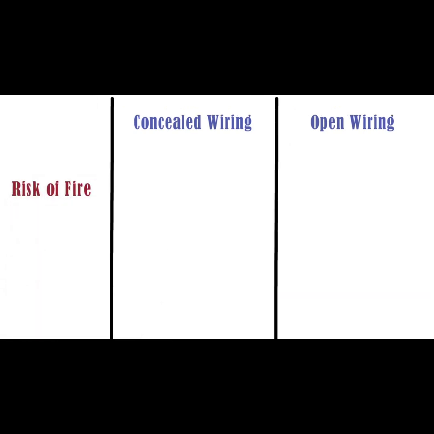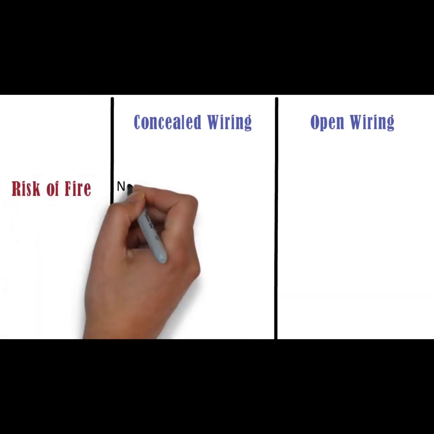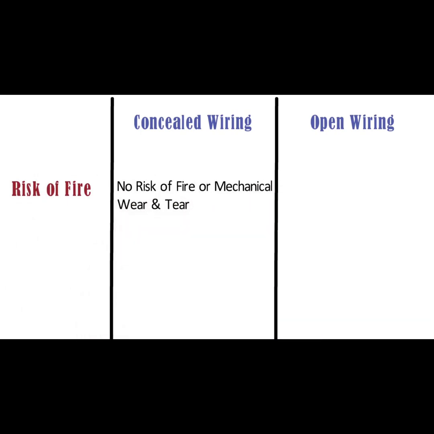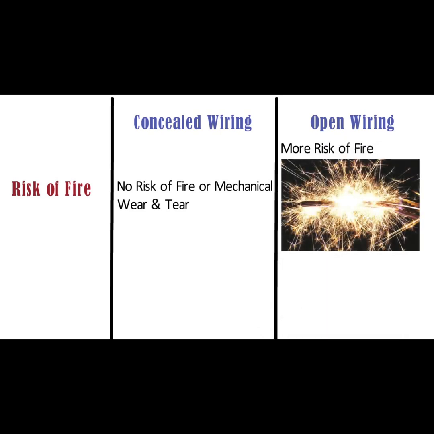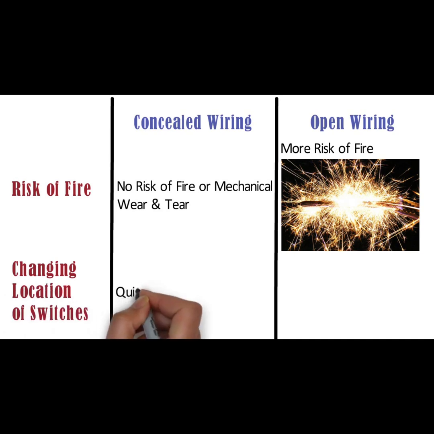Risk of fire. In case of concealed wiring, there is no risk of fire or mechanical wear and tear. Whereas in case of open wiring, there is more risk of fire due to short circuit and mechanical wear and tear. Changing location of switches. In case of concealed wiring, changing the location of switches is quite difficult. Whereas in case of open wiring, changing the location of switches is quite easy.